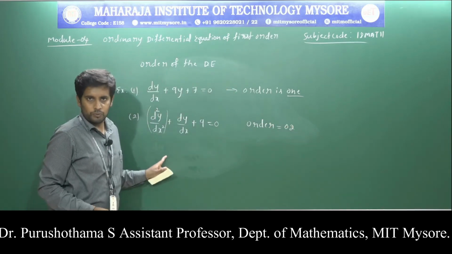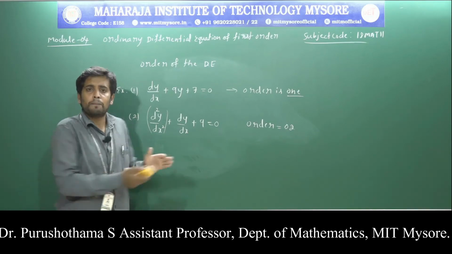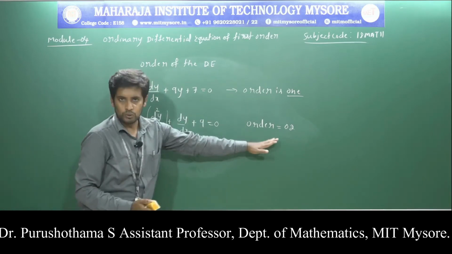Order is equal to 2. Here, just identify the order of the highest derivative present in the equation. This is order 1. Second one, order is 2.